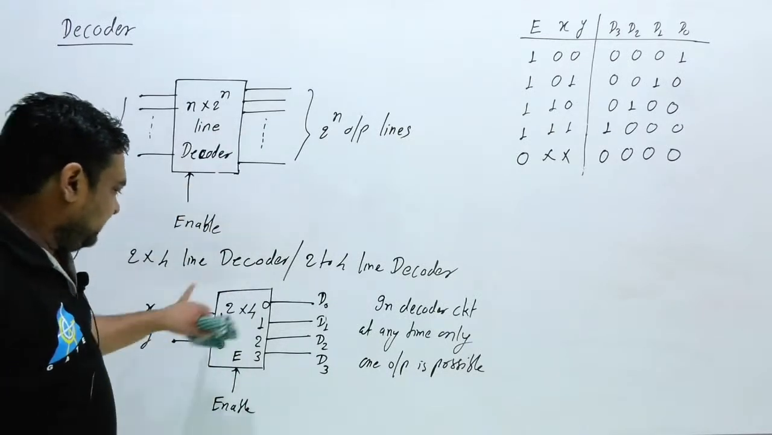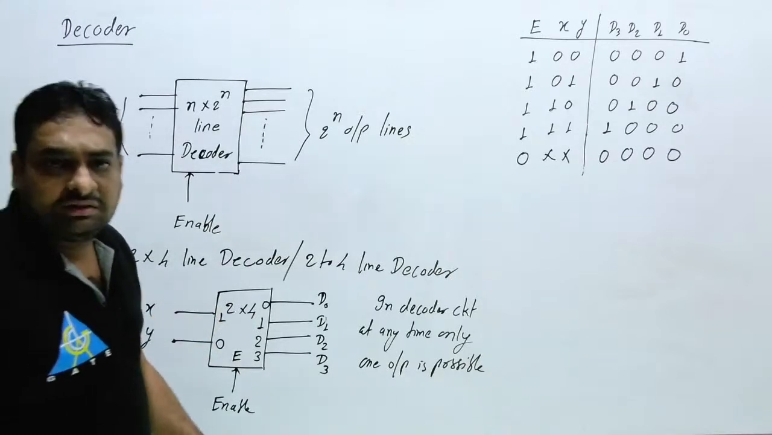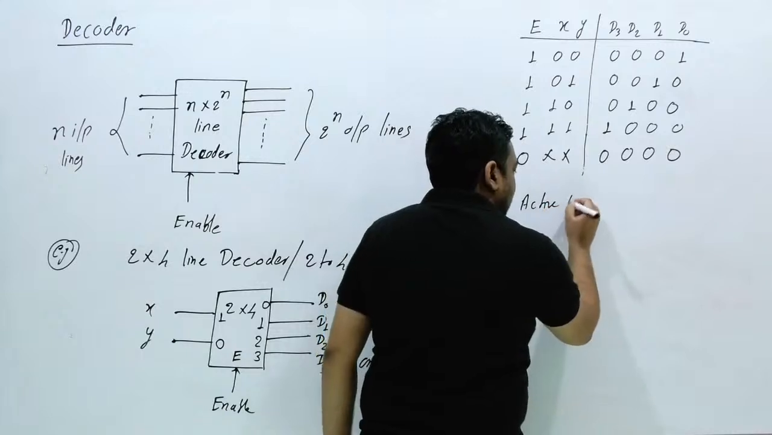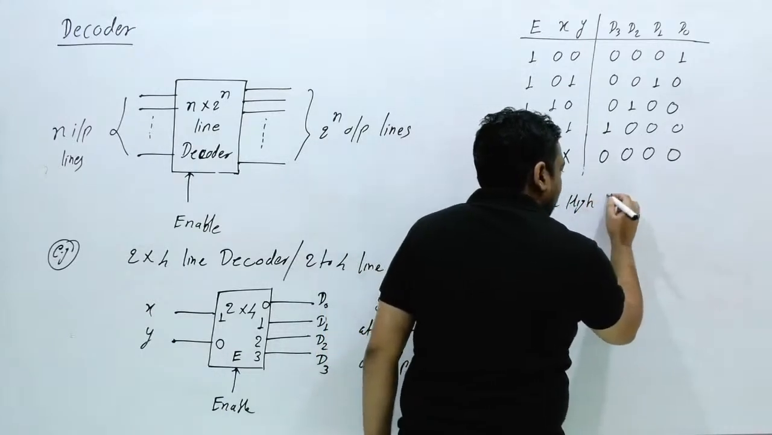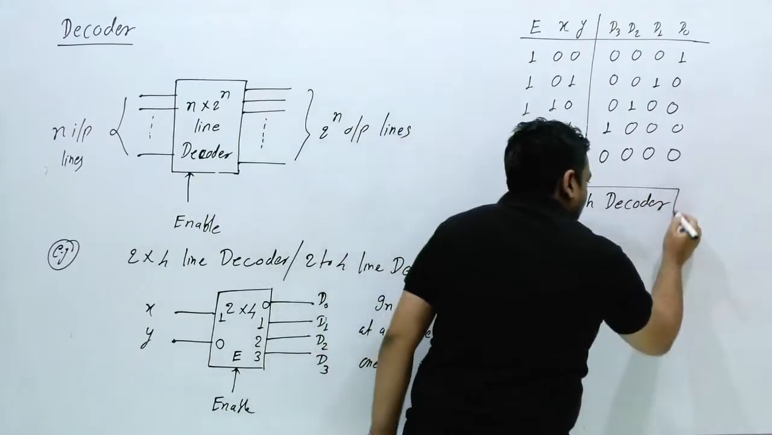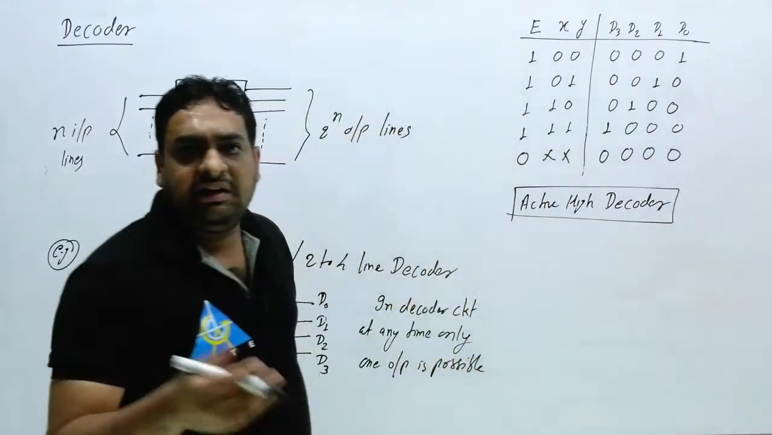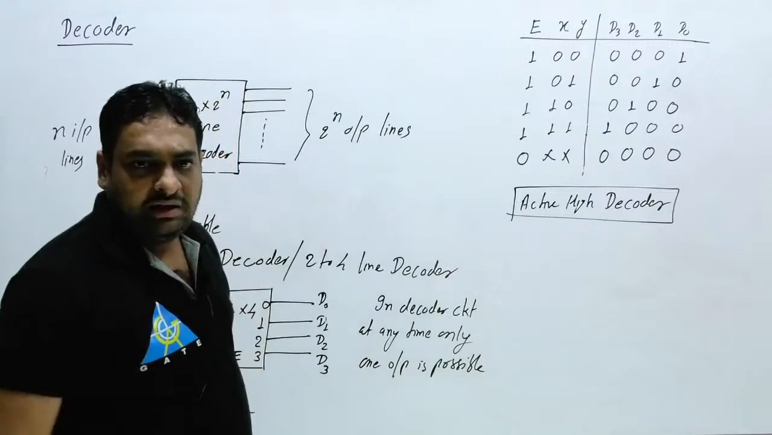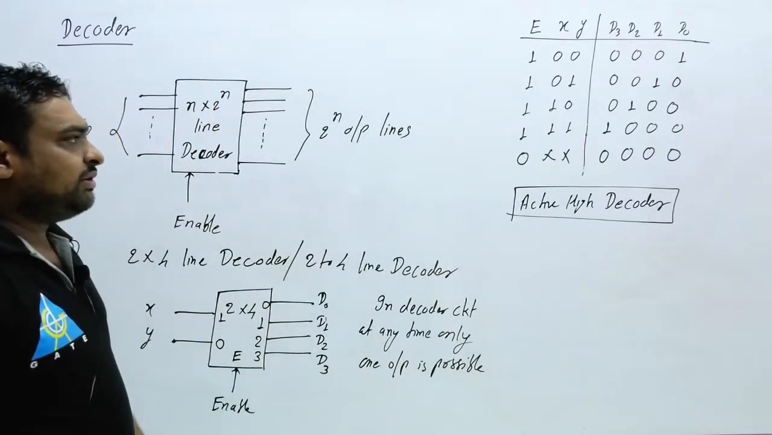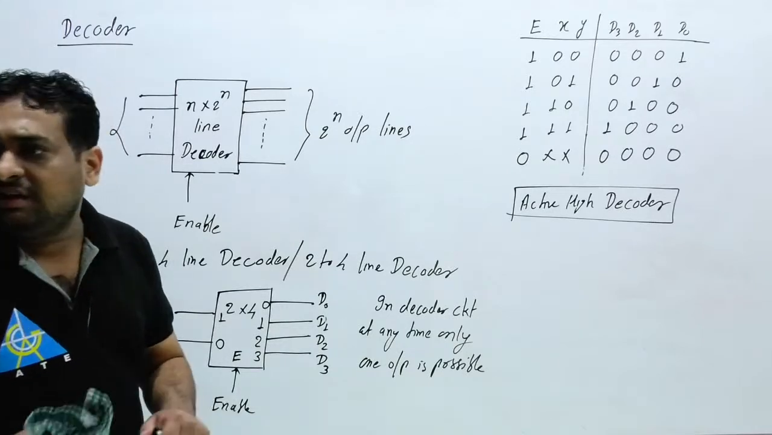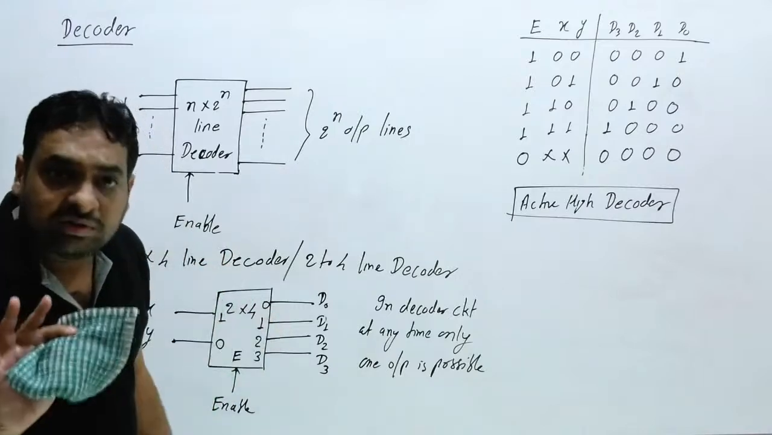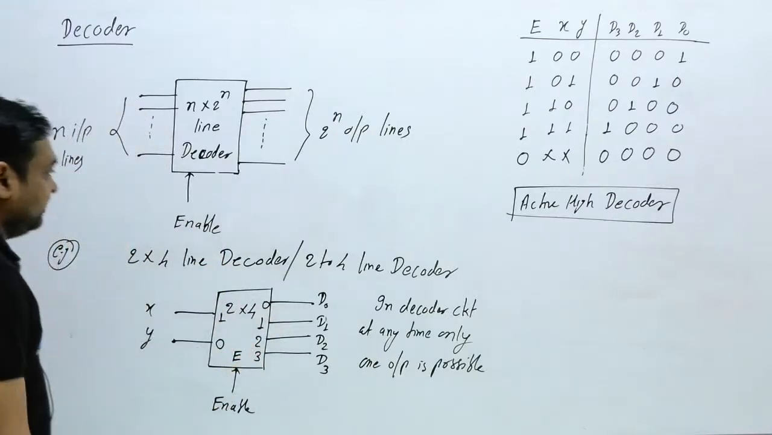This circuit we call an active high decoder. Why do we call it an active high decoder? Just wait for this. This is a very important thing. Many students are confused between active high and active low. So you have to concentrate on this part. Patiently you have to wait. Clear this thing?